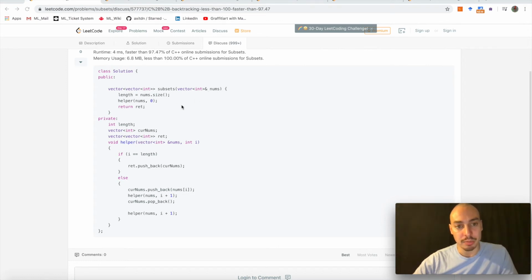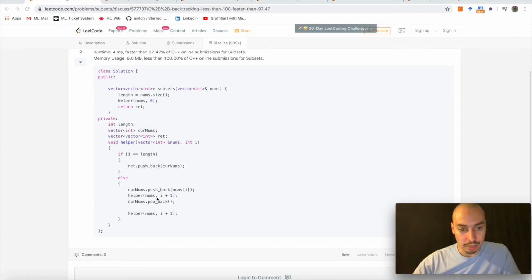Like if we put in the numbers 1 to 3, it's initialized as 1 to 3. We're going in here, and wherever we are with our number I, we are putting that element on top of current numbers.